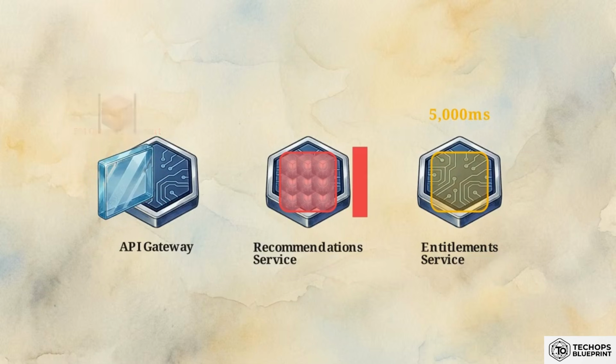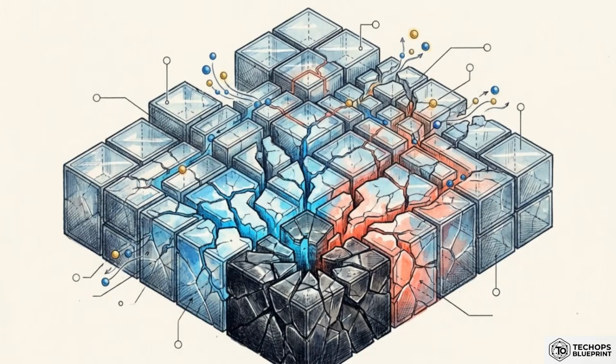The consequences hit the front door almost immediately. The API gateway starts returning 504 gateway timeouts, the recommendation service is entirely locked up, and the outage propagates straight to the end user. A multi-second delay in one unglamorous downstream service will systematically destroy an entire cloud platform if the components lack strict mechanical isolation boundaries.